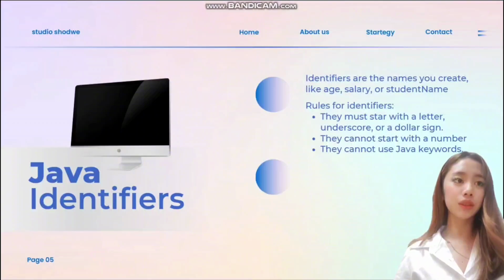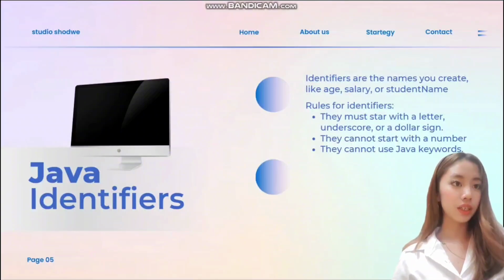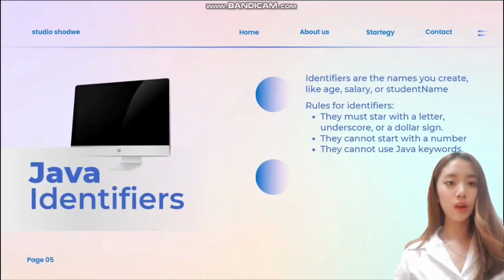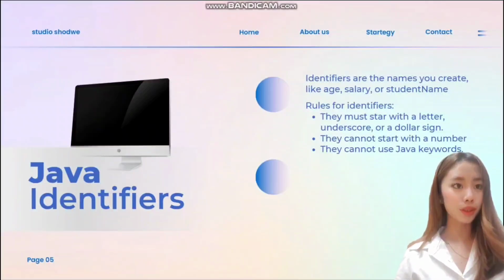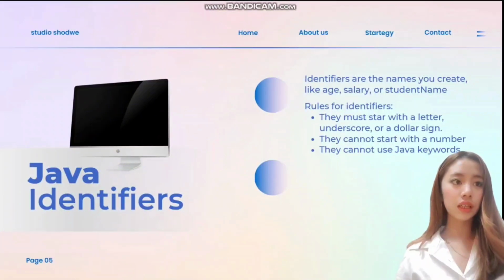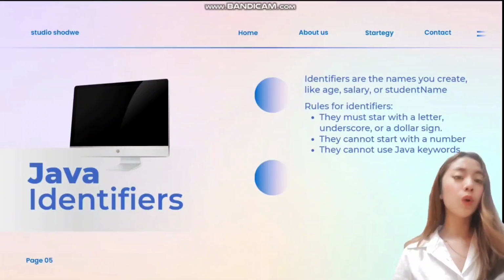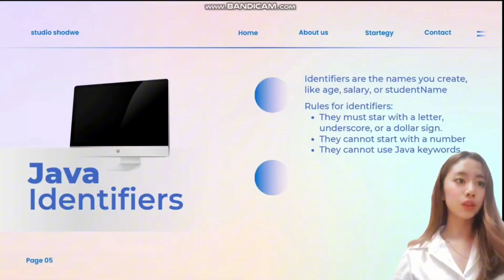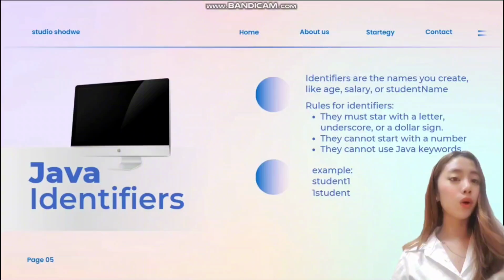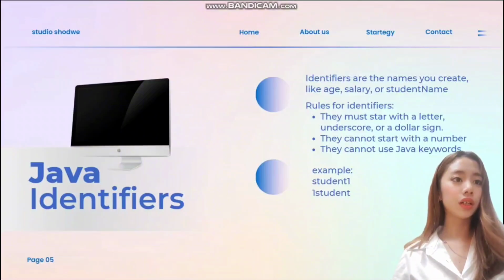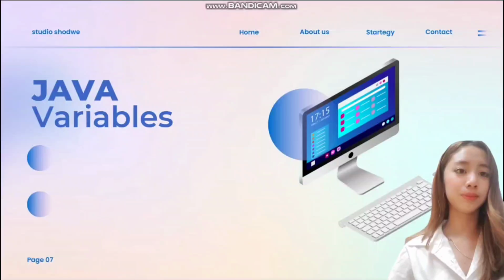First, they must start with a letter, underscore, or a dollar sign. Second rule is that they cannot start with a number. And third rule is that they cannot use Java keywords, like what we said earlier. So student1 is valid, but 1student or class is not valid, okay?